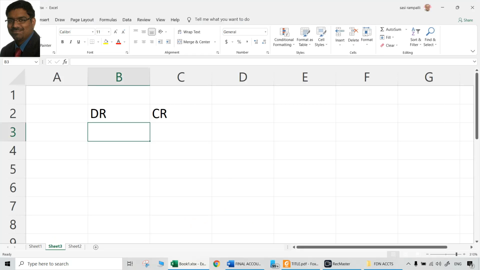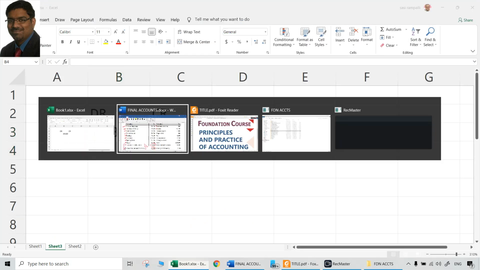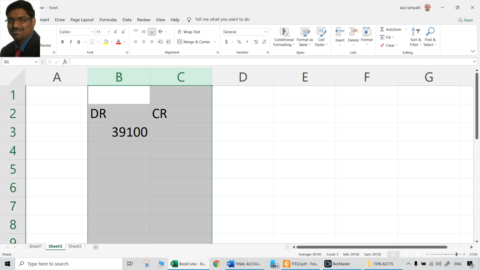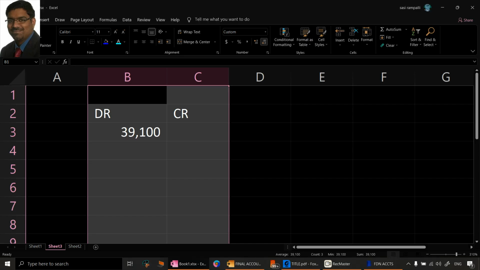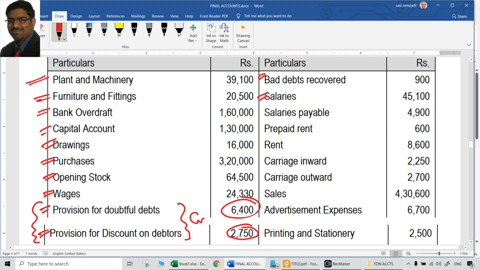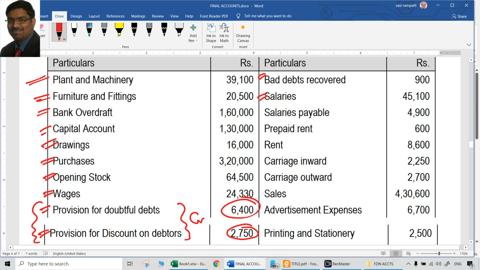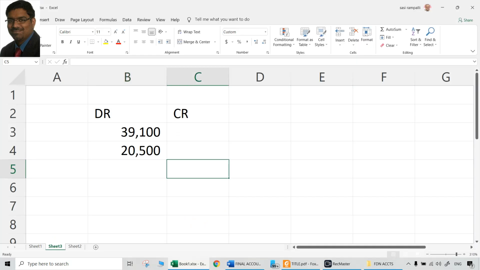Plant and machinery 39,100 will be naturally debit, and furniture and fittings being an asset also debit 20,500. 1,60,000 credit.